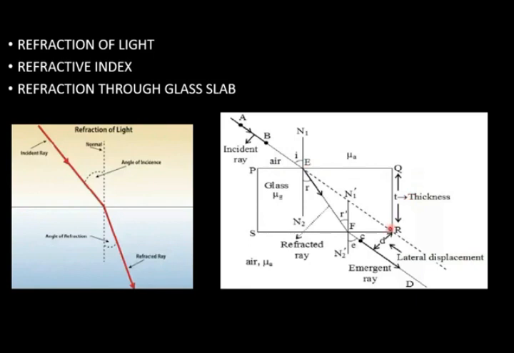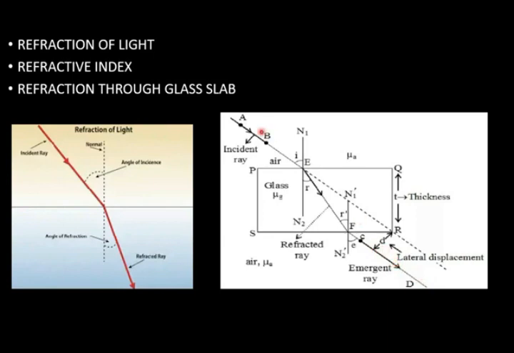PQRS is a glass slab. Suppose ray of light AB is coming. After striking the surface, it enters the glass, travels in a straight line. When it comes out, due to refraction of light, it will bend away from the normal. If the original path of AB is extended, that line will be parallel to the emergent ray.